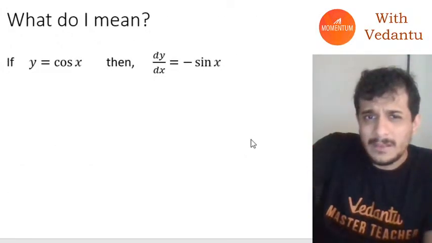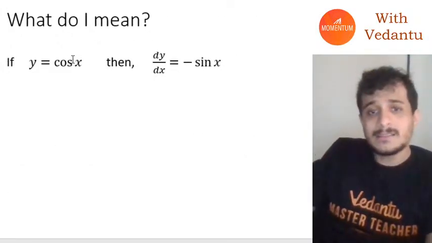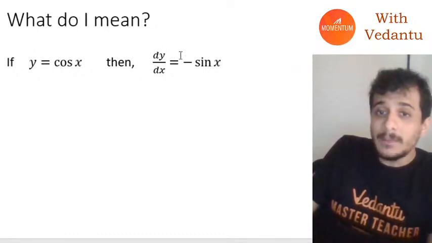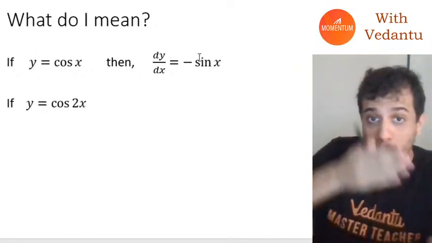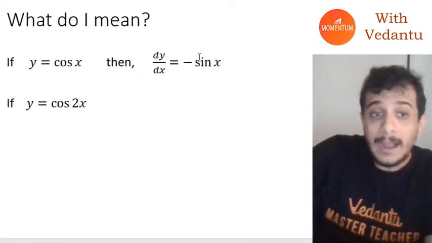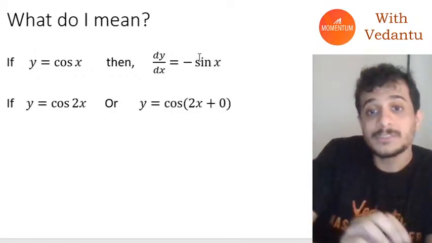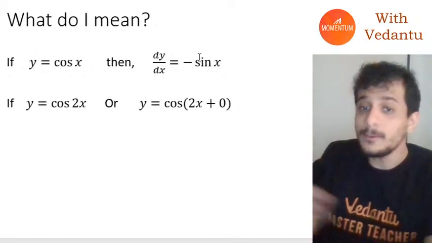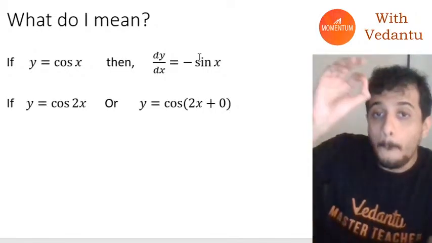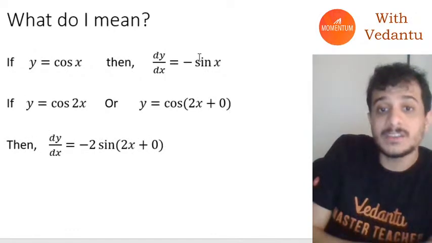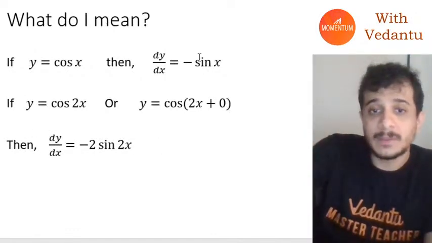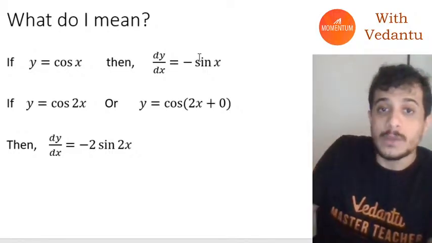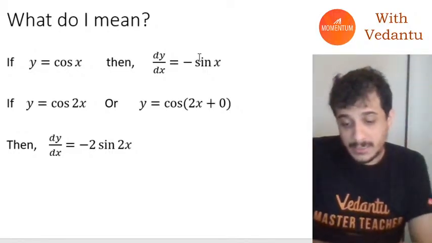What do I mean exactly? If I have y is equal to cos x and dy by dx is equal to minus sin x, then if I want to differentiate some other function, let's say y is equal to cos 2x, I have to first write it as cos 2x plus 0. If I differentiate, it will be minus 2 sin 2x plus 0, which just becomes minus 2 sin 2x.